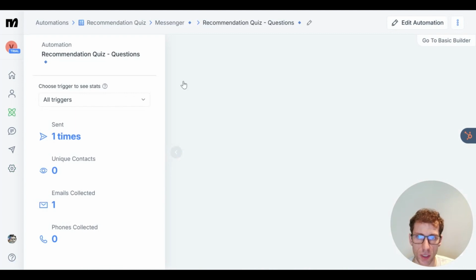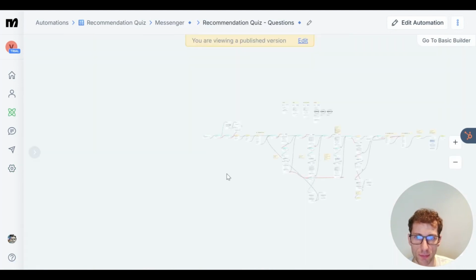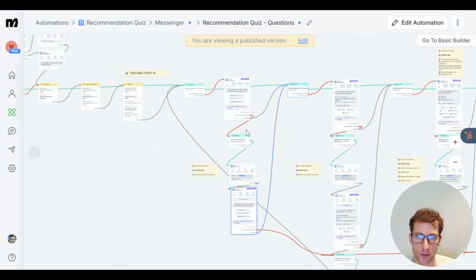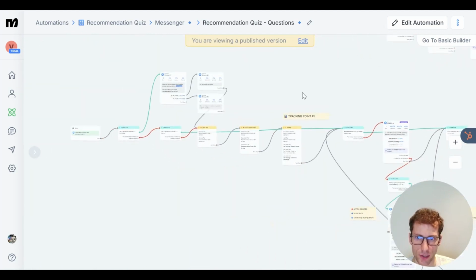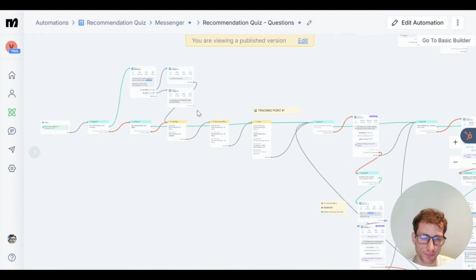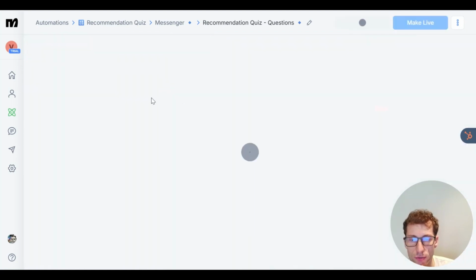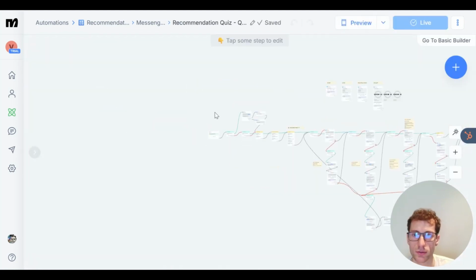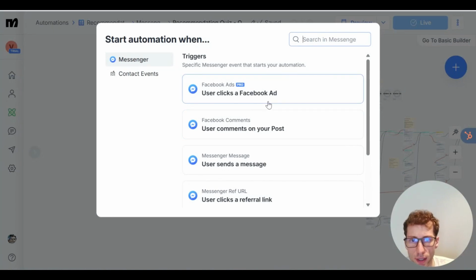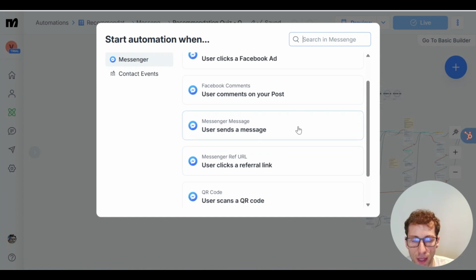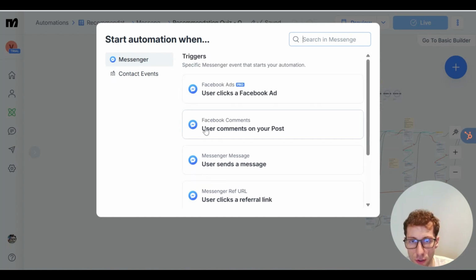There we go. So how does this work? It might seem a little bit intimidating with all these modules and nodes here. In reality, this is simply a system that captures an interaction when there's a trigger that we selected here. Sorry, let me show you exactly what that is. There we go. So in our case, the trigger will be when the user clicks on a referral link, and this has been deployed to work on Facebook Messenger.